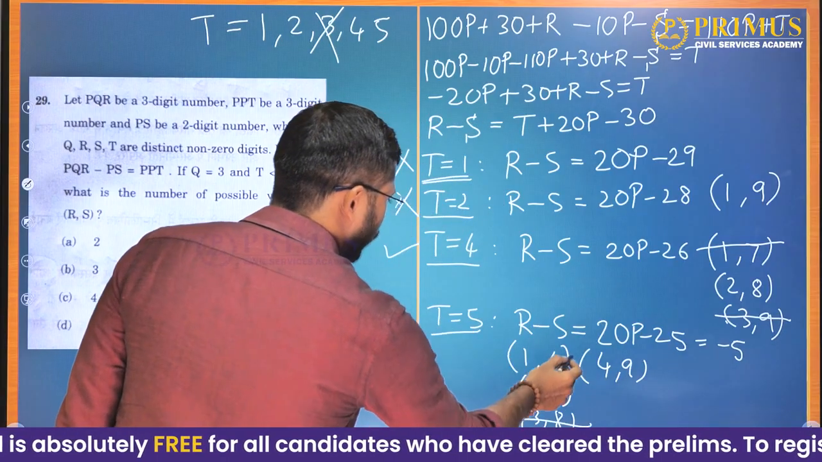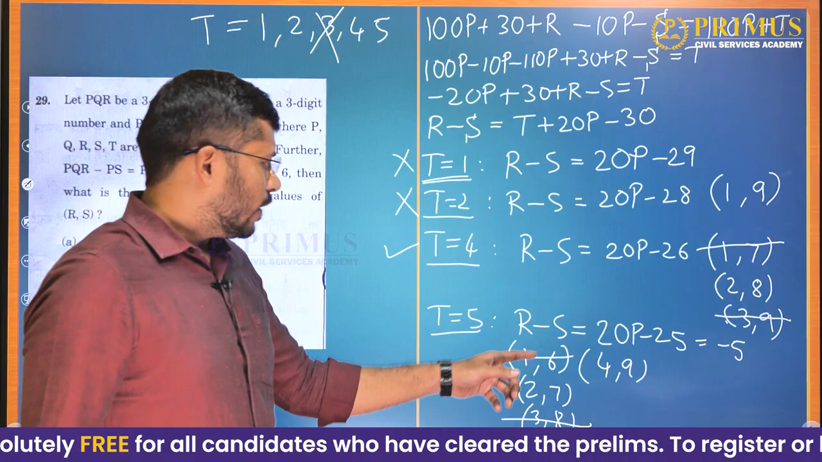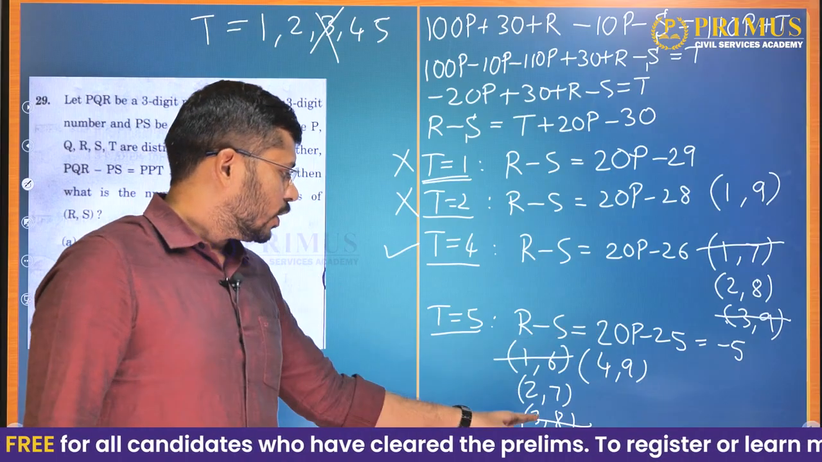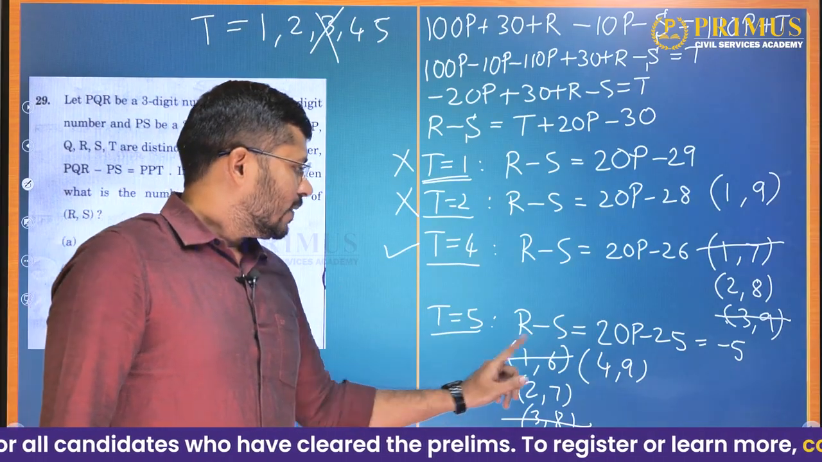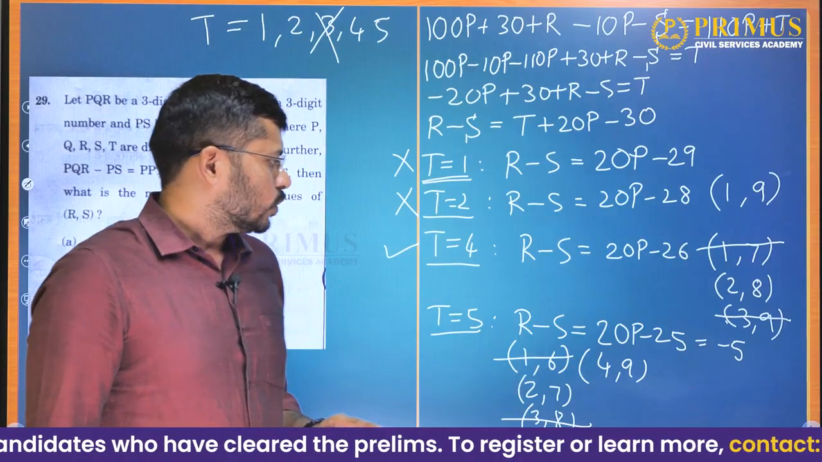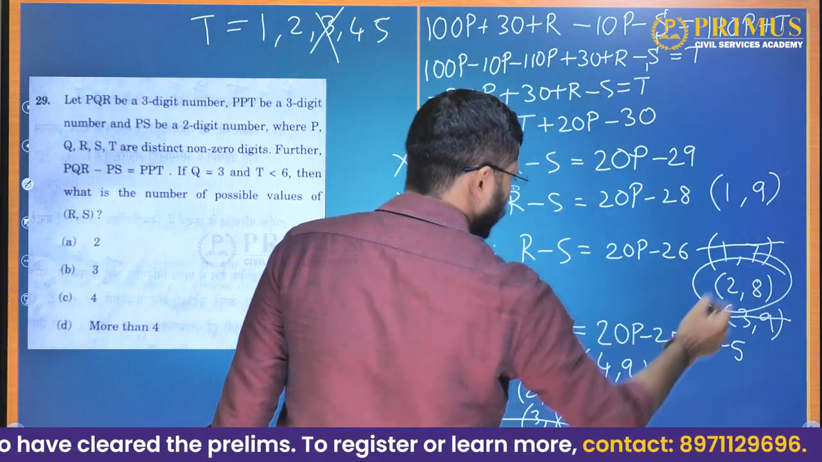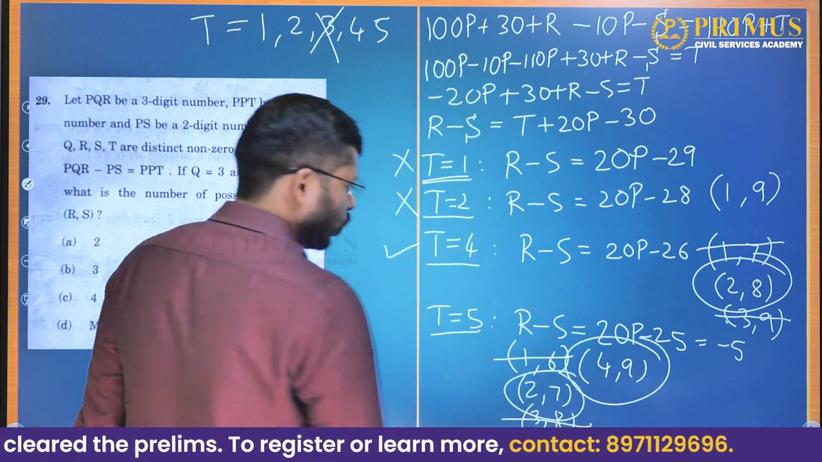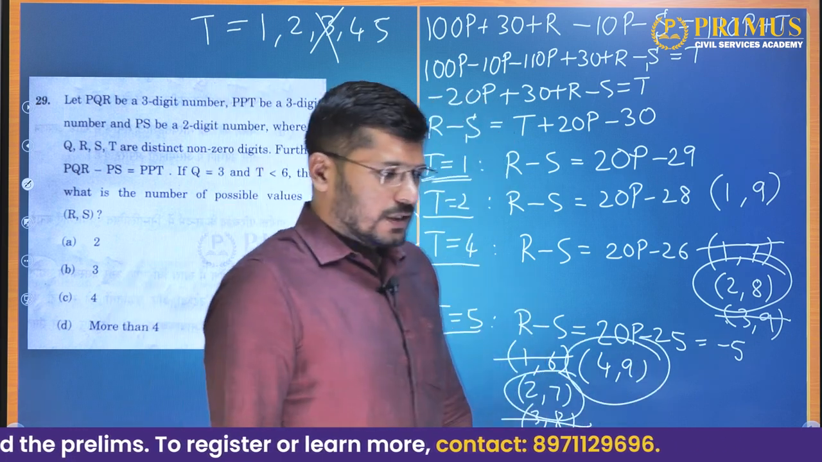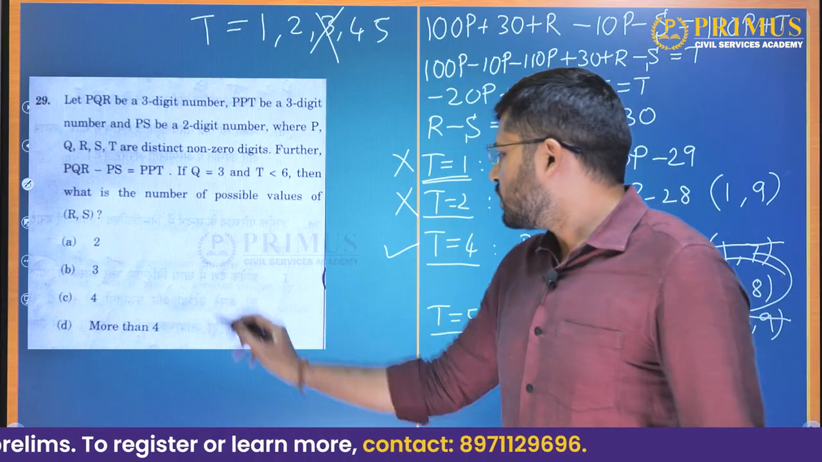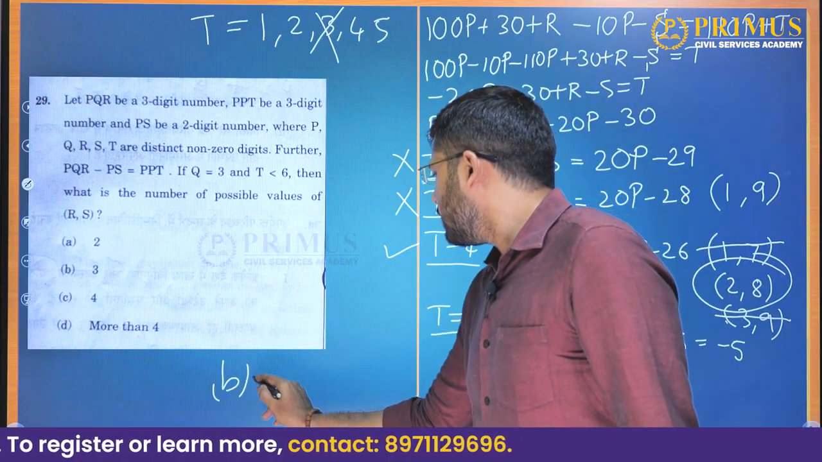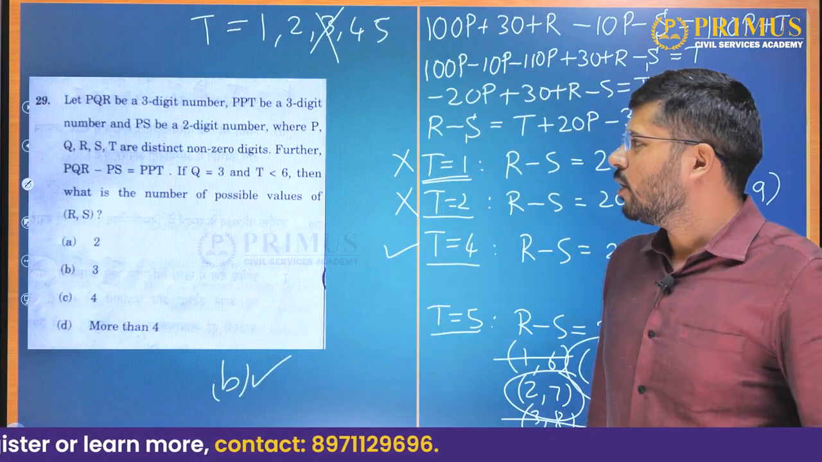So 3 and 8 and 1 and 6 are ruled out, because we have assumed that p is 1 and they have already told us that q is 3. So 2 and 7 were possible, 4 and 9 are also possible. So how many different sets of r, s can there be? 3 sets: 2, 8, 4, 9, 2, 7. So the answer to this question will be option B, 3. Okay, we'll go further now.